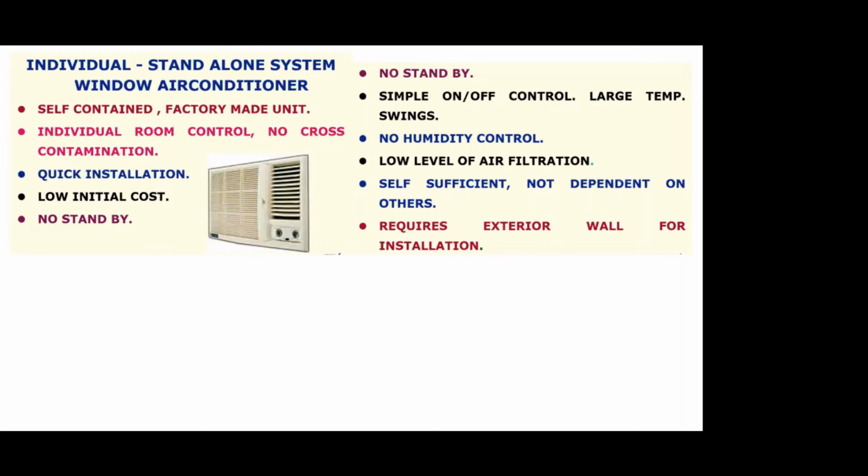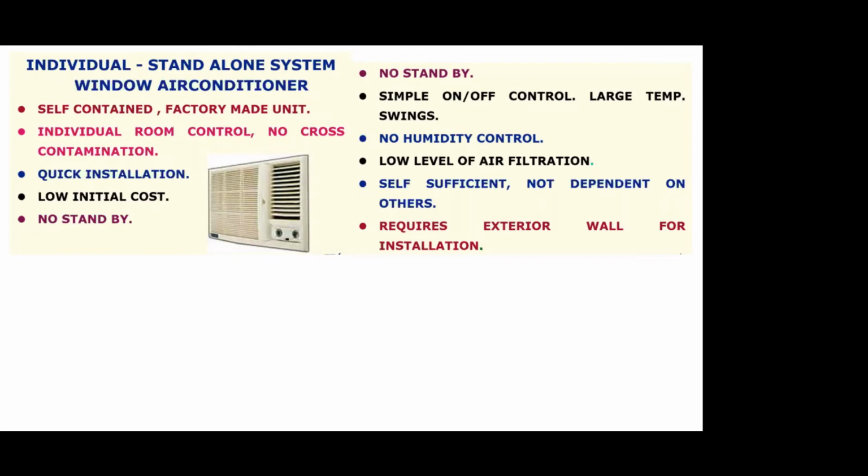Of course, when you are cooling air, there is a bit of a dehumidification process, which you will see, as any air conditioning system will have a condensate formation. However, it is not a controlled humidity control, right? So you get something, but if you want a specific control, say a 50% relative humidity, possibly you can't get it. Very low levels of air filtration. It's of course self-sufficient, and it's just a box. You install it, not dependent on others, as long as you are able to provide it with just an electrical connection.